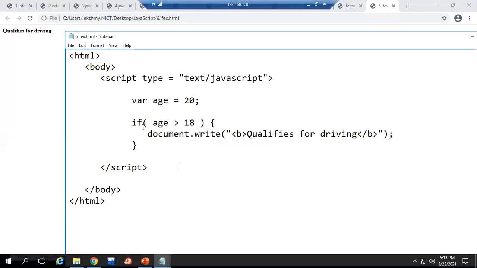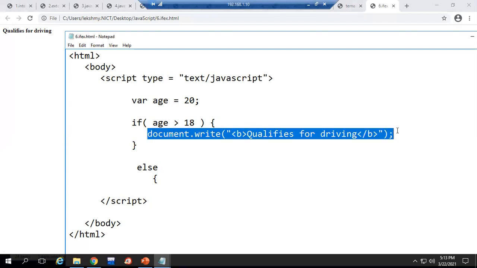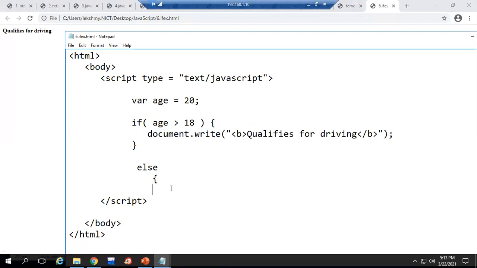Okay. If this is false, the false we are representing using else. So again, else is a keyword. What you want to display with the else? So here we are printing not qualified for driving.